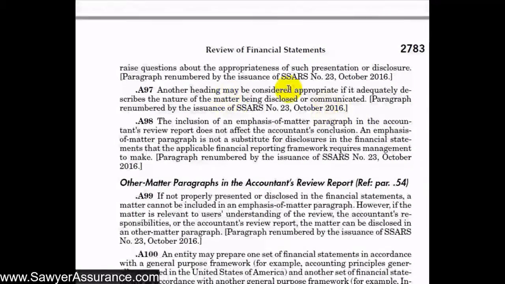And in regard to the heading of our emphasis of a matter paragraph, as we saw before, they suggest having a heading that says emphasis of a matter, but we're also welcome to make that heading say something that describes the nature of the matter that we're disclosing. So, for instance, if the matter that we are wanting to disclose is related to a going concern issue, then we might name that heading going concern issue or something to that effect.